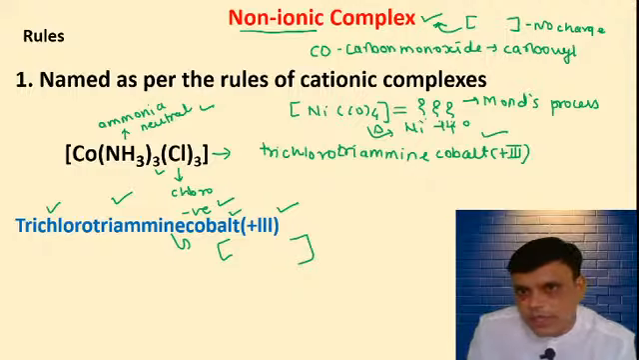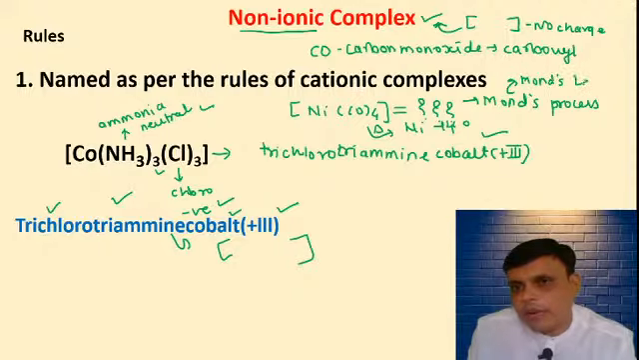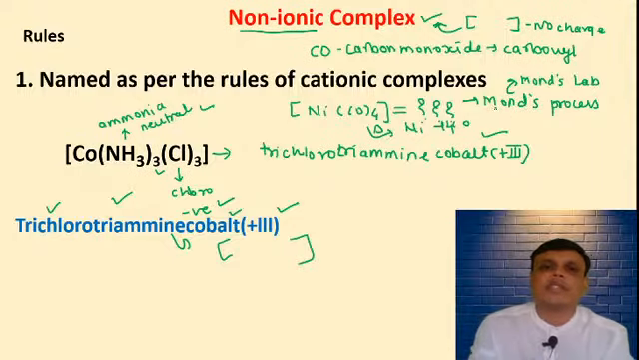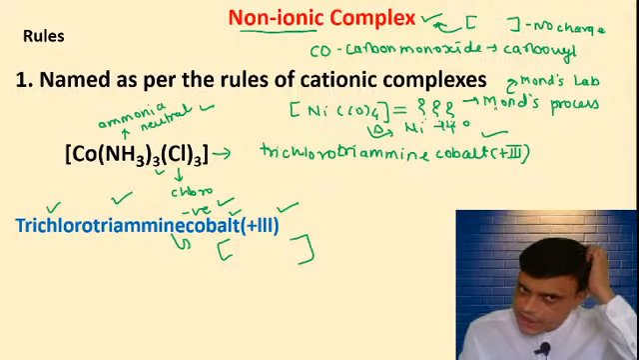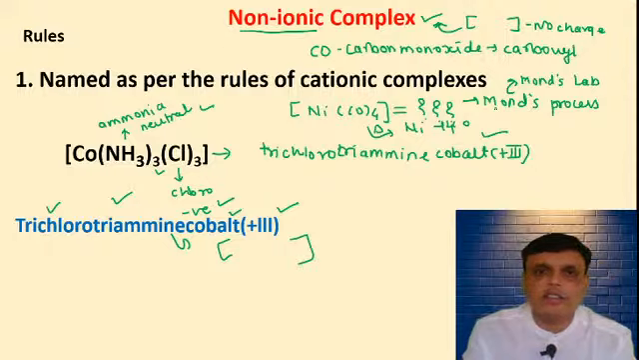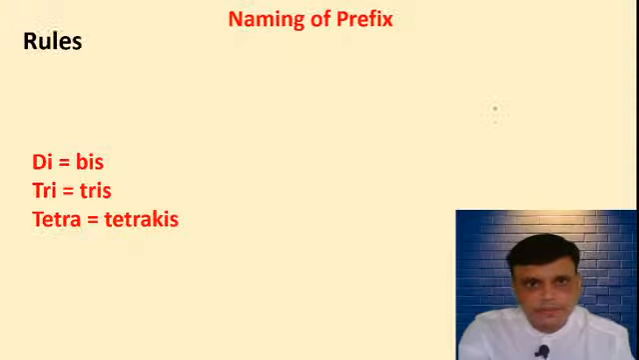And why is it named the Mond process? Because this reaction was carried out in Mond's laboratory. The name of that laboratory is Mond. That's why that process is called the Mond process. It is used for the purification of nickel. So these are the non-ionic complexes. So we'll go to the next.